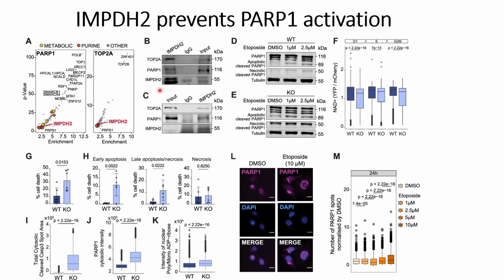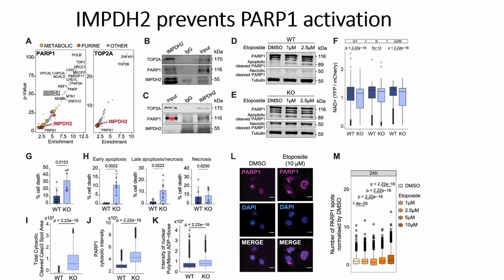They did their study on cancer cell lines, and first they did pull-down studies of IMPDH2 and then checked whether there is TOP2A and PARP1 presence or not, and they were able to see their presence. When they did similar pull-down studies on the nuclear fractions, they found a further increase in the signals of PARP1 and TOP2A. This indicates that there is an interaction between IMPDH2 and TOP2A and PARP1.